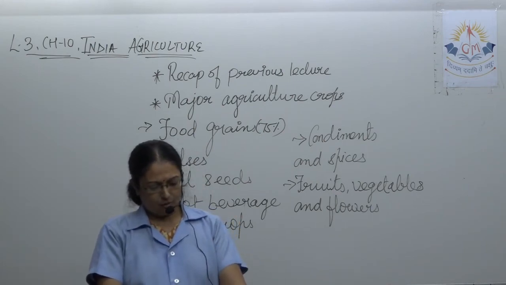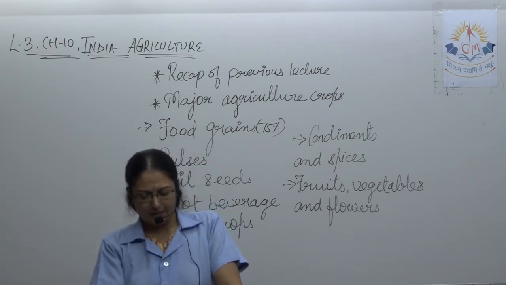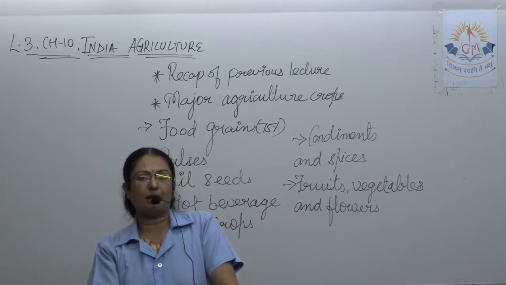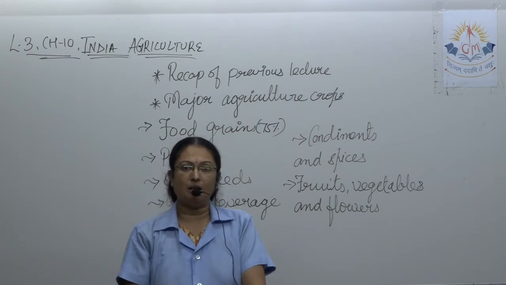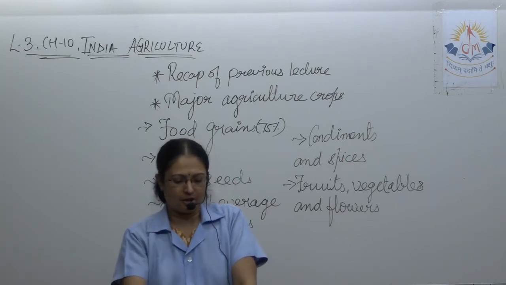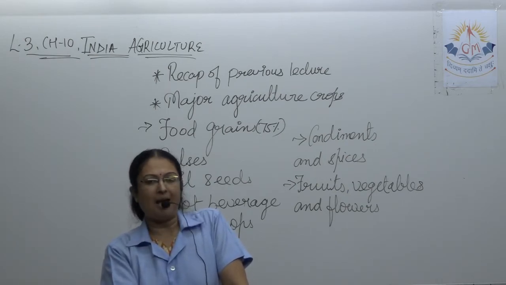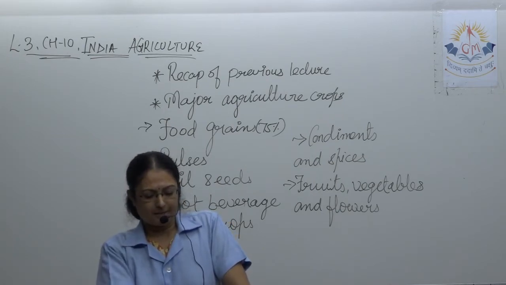Now after wheat, let's talk about jowar. Jowar, bajra, maize and barley are the major coarse grains grown in India, जो चावल और गेहूं के साथ लिया जाता है. Jowar is the most produced grain in India after paddy and wheat. This crop is grown very widely in the dry and less rainy region of the southern peninsula. Jowar is both a kharif and rabi crop. Underline it.